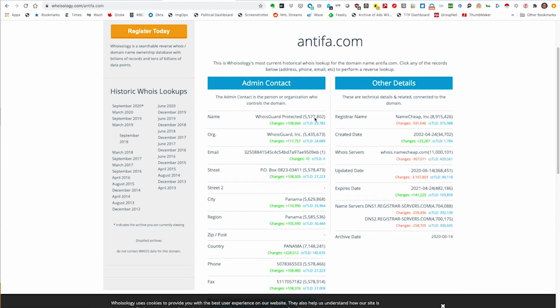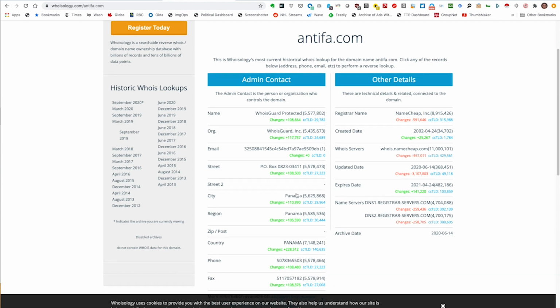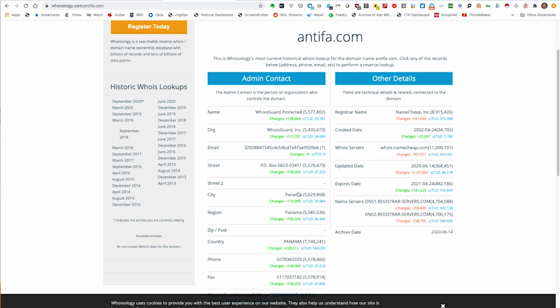And when we look at the registrant information, it no longer shows the one that we had before. It's got a different privacy service, WhoisGuard Protected, and this number here shows that that service is listed with more than 5.5 million other domain names, so it's a popular privacy service, more popular than the Russian one, and it's registered in Panama. So again, we still don't know who actually owns the domain, but we know that in 2017 it had a private register in Russia, and now it no longer does.